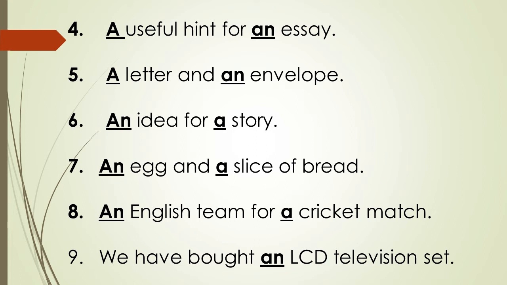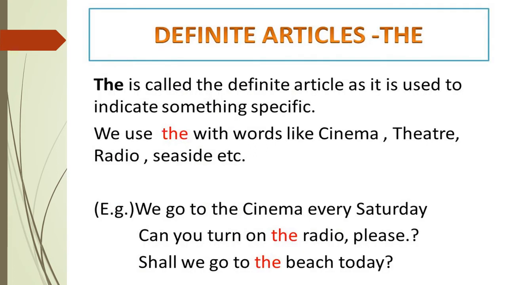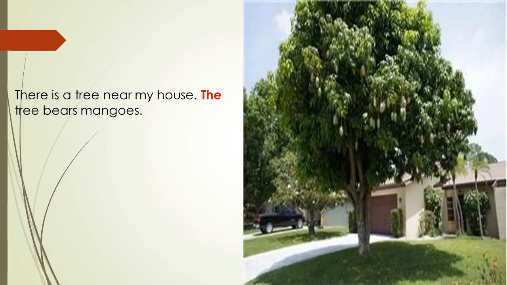Now, let us move on to the third special word, and that is the. The is called the definite article because it indicates a particular person, animal, or thing. We use the when we speak of a particular thing or something that has already been mentioned. For example, there is a tree near my house. The tree bears mangoes.